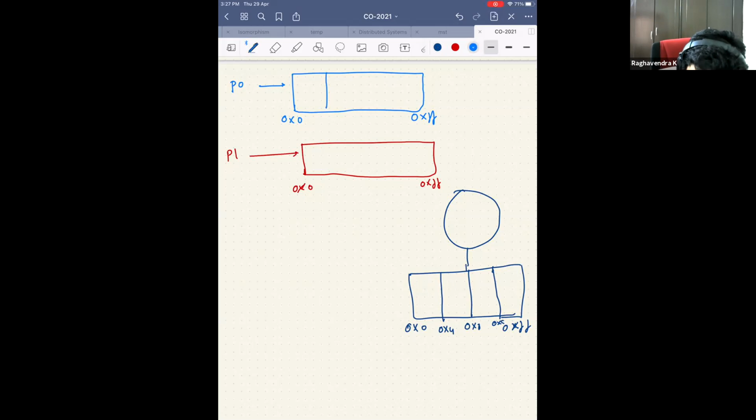You should see that this is just in the dream. This person is just dreaming. This is not real, it is just a virtual world. The process is just thinking that there are 256 bytes. This is just a dream, and this is the reality, because there are 256 bytes of hardware here, backed up by the secondary storage. But this is just a dream. This is like Maya, so it doesn't have anything there.